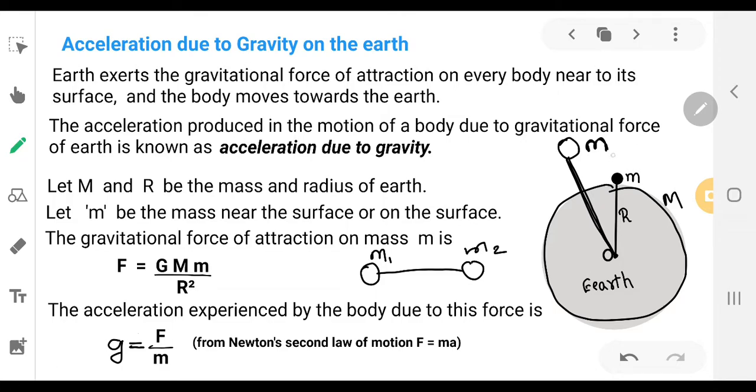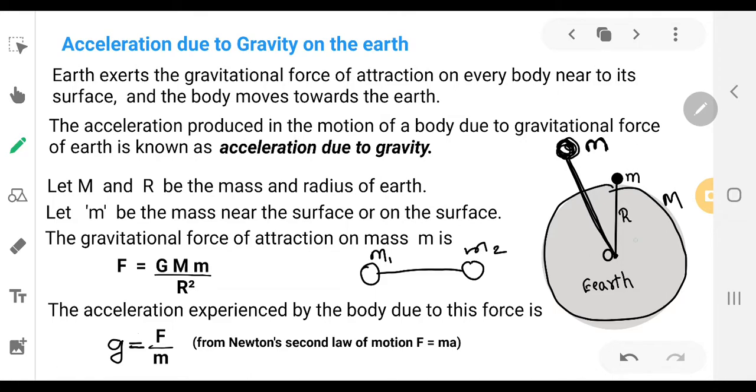Now as the mass small m is smaller, it gets attracted towards the earth and it starts moving towards the earth. It means earth is exerting the gravitational force of attraction on that object.